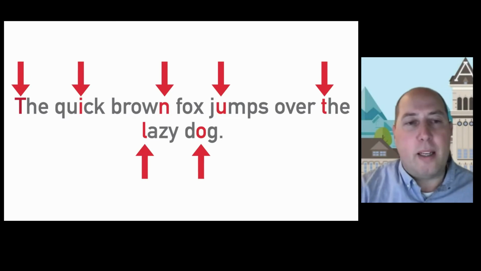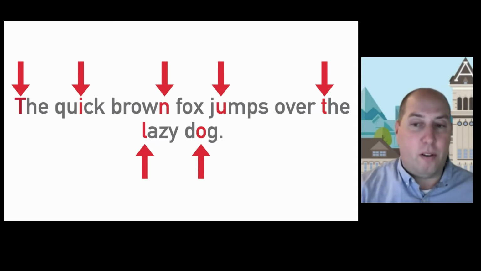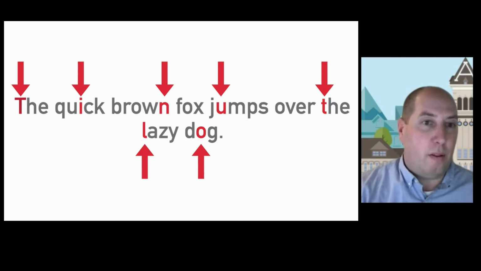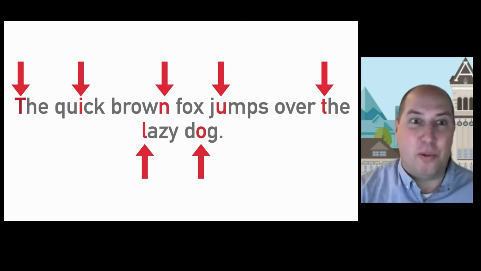Our mind will take in the visual stimuli in the vicinity of those landing spots all at once. So it essentially absorbs all of the characters in that area and processes them in parallel rather than serially. We don't read letter by letter. We absorb several characters all at once. Interestingly, in skilled readers, the length of time to read and process a 3-letter word is not any different than the time it takes to read and process an 8-letter word. Our mind is really good at processing these things in parallel.